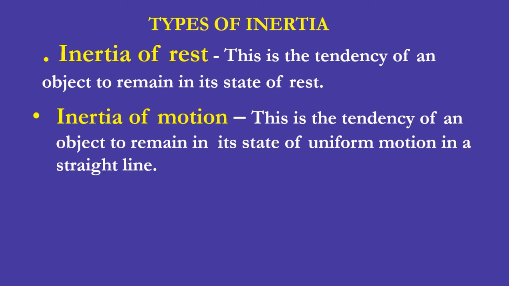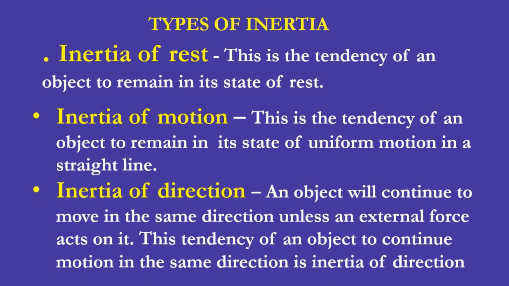The third type of inertia is inertia of direction. An object will continue to move in the same direction unless an external force acts on it. The tendency of an object to continue motion in the same direction is inertia of direction.